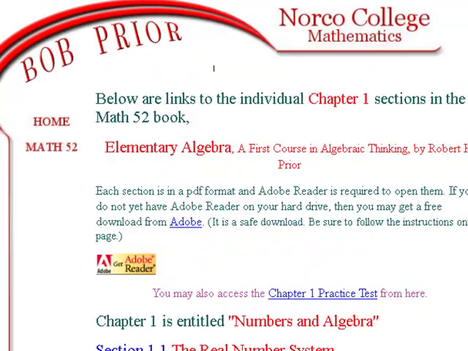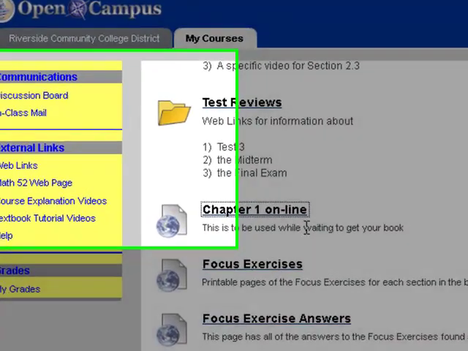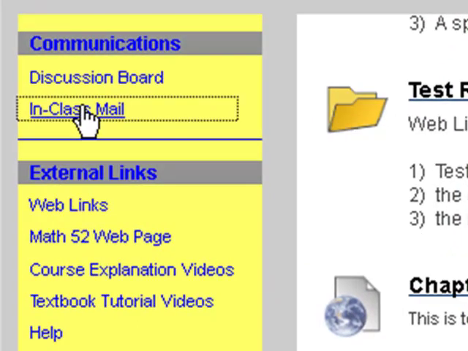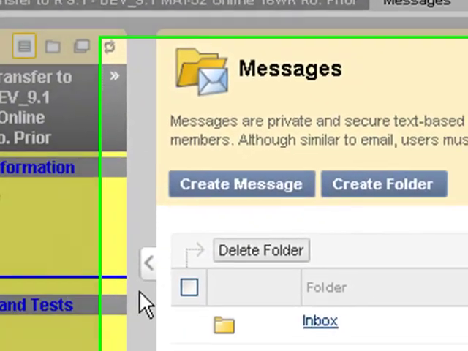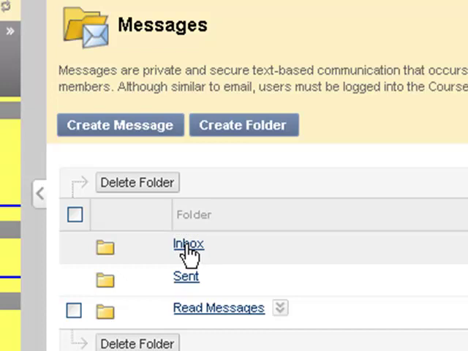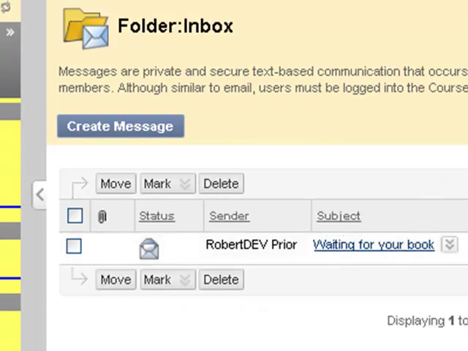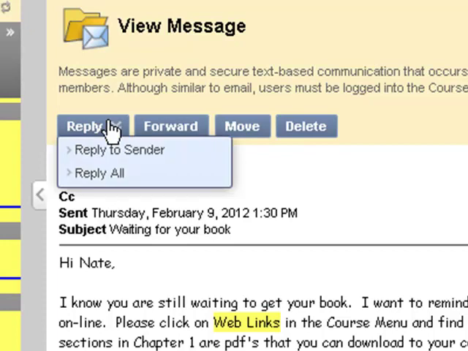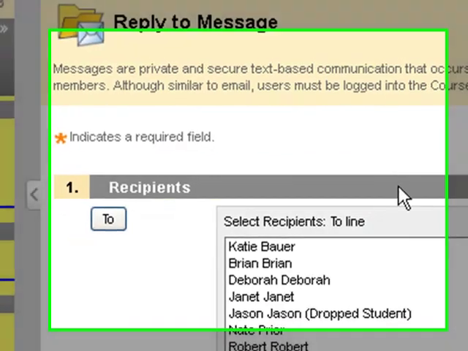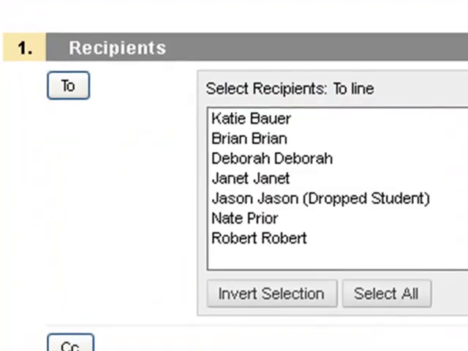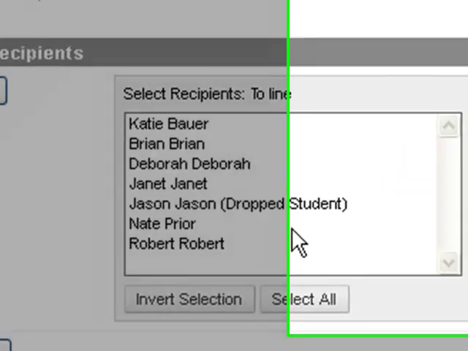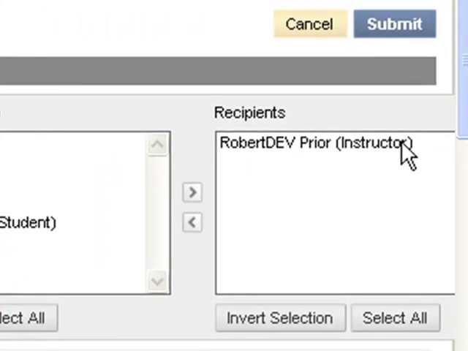Let me go back to our Blackboard. And I really want to go back to in-class mail because that's where I was looking before. And in fact, let me go back to the inbox. I don't think I was finished with that message yet. So I can reply to sender, and okay, I get to select a recipient. The recipient says here Robert Dev Pryor, instructor. That's because this is my developmental class and I'm using that for the videos, but don't worry about that. Anyways, it's going to the right person. It's going to the person who sent it.